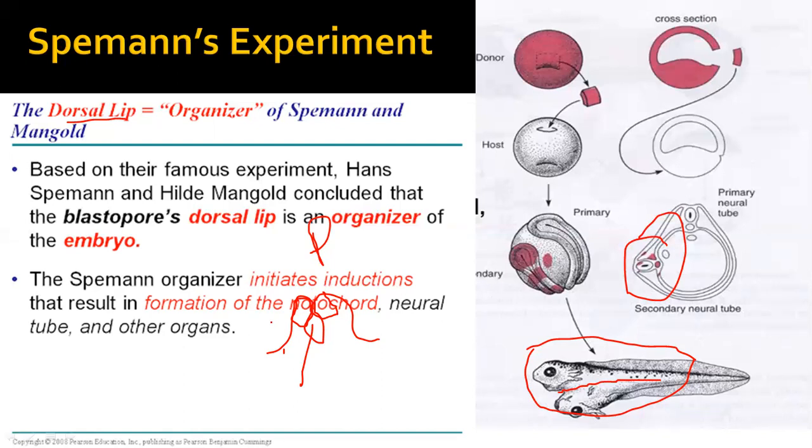So it is proved now that embryonic induction is done by the dorsal lip of the blastopore, and we have also seen that the nucleus and cytoplasm in the gray crescent, which is part of the cytoplasm, are very, very important for the development of an organism.